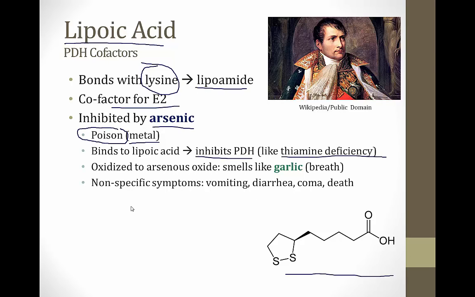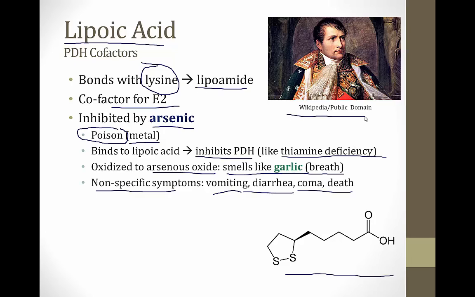When people have been poisoned with arsenic, they have a characteristic garlic smell on their breath, and that's because arsenic gets oxidized to arsenous oxide, which you can smell when someone breathes. In addition, there are non-specific symptoms from arsenic poisoning, including vomiting and diarrhea, and ultimately you can have coma and death. This is a picture of Napoleon Bonaparte on the screen here.